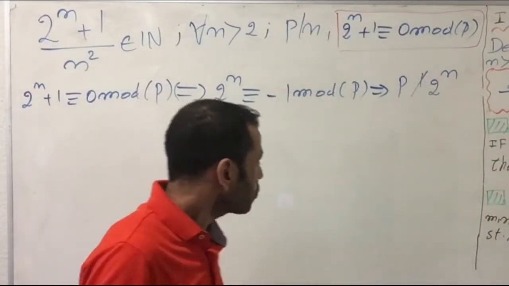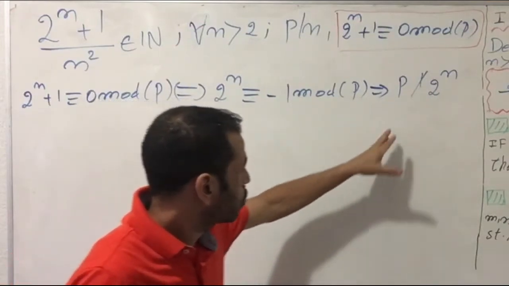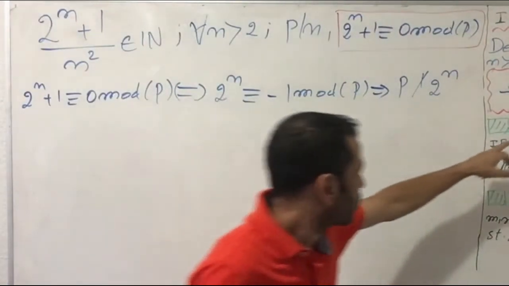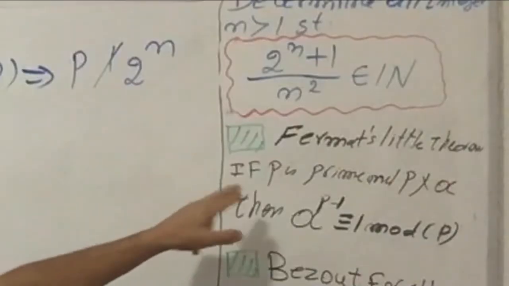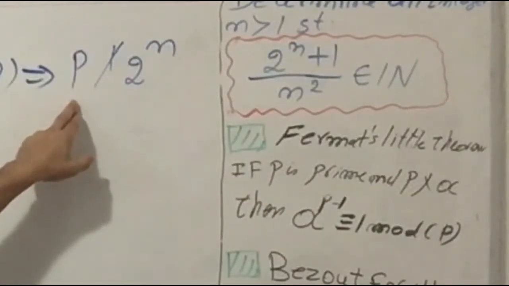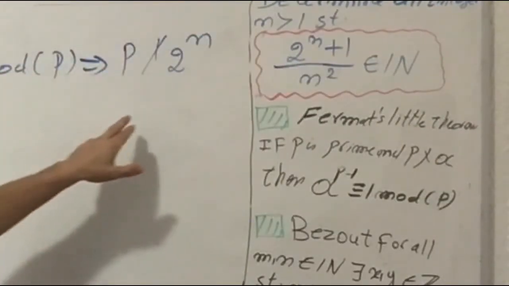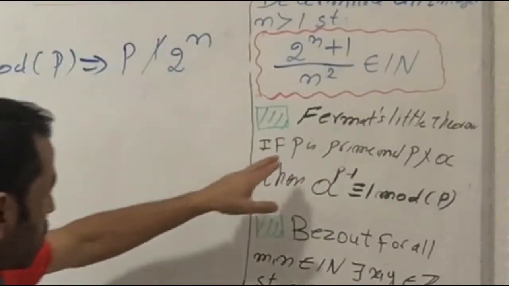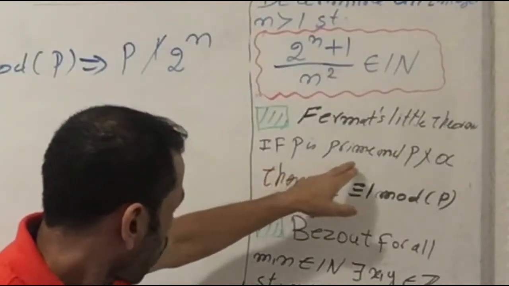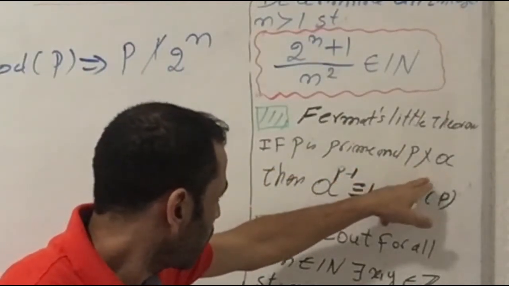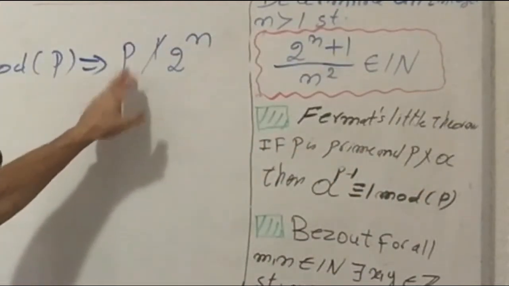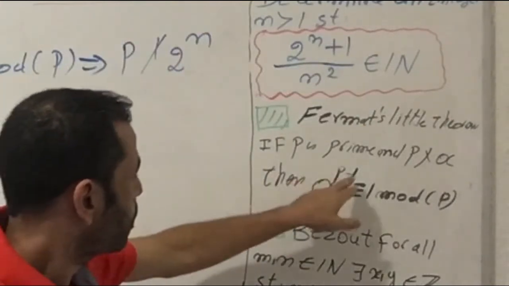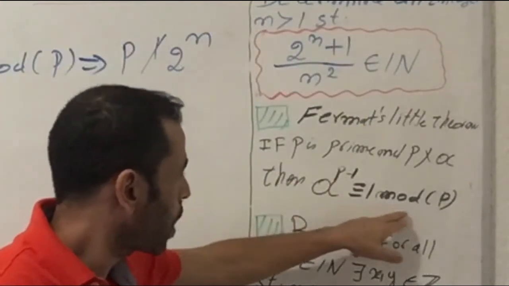This means the modular theorem applies. What does the theorem say? If p is a prime number and p does not divide a, as we have here, p a prime not dividing the natural number a, which is 2^n, then a to the p minus 1 is congruent to 1 mod p.